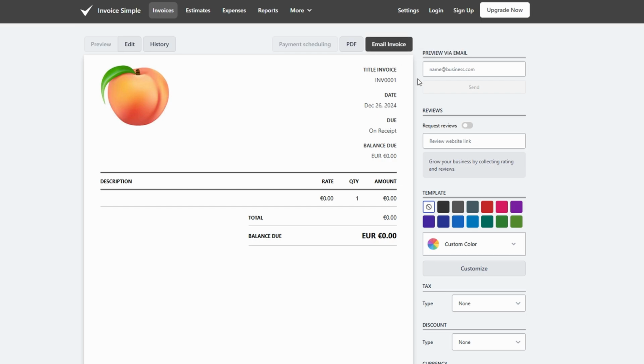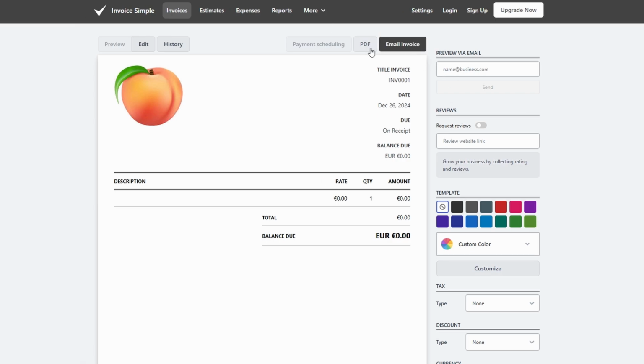Your invoice includes an online payment option, making it simple for your client to view and pay securely with just one click. And that's it. Your invoice is sent, and you're one step closer to getting paid.